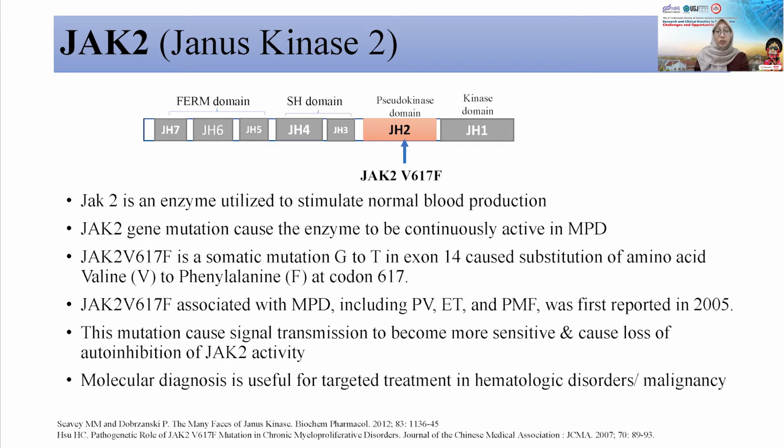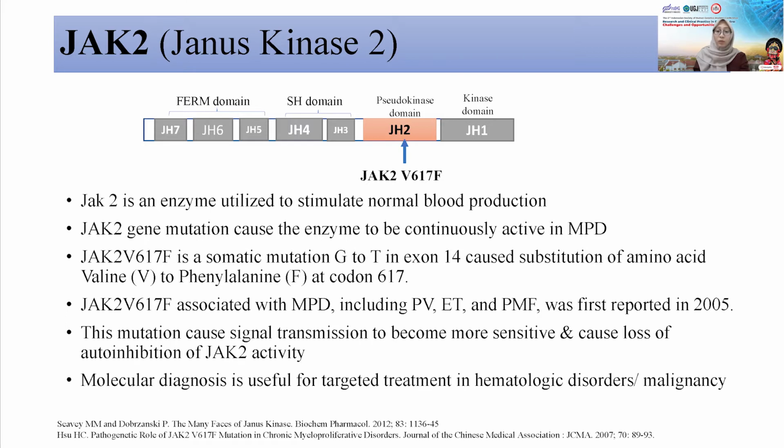If there is a change in this area, there will be auto-inhibition dysregulation, and JAK2 V617F mutation in this area is associated with MPD. JAK2 V617F mutation is a somatic mutation G to T in exon 14 that causes substitution of the amino acid valine to phenylalanine at codon 617.